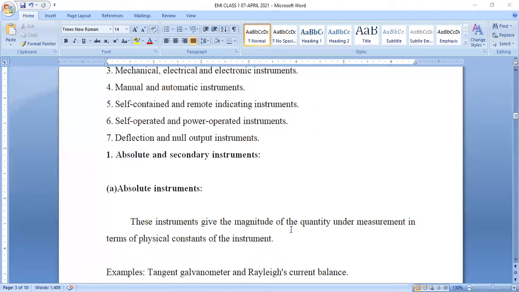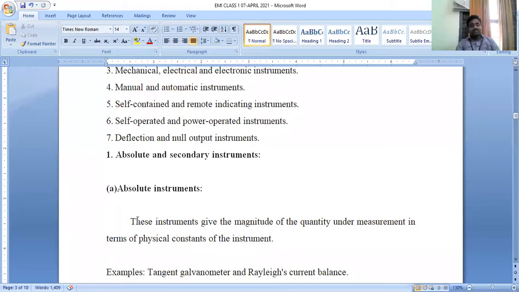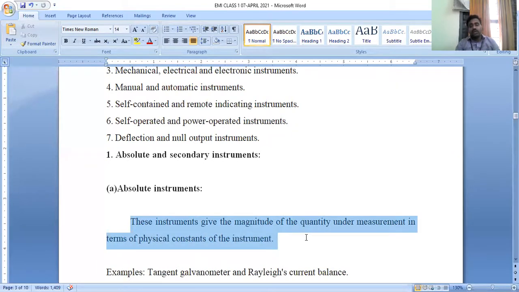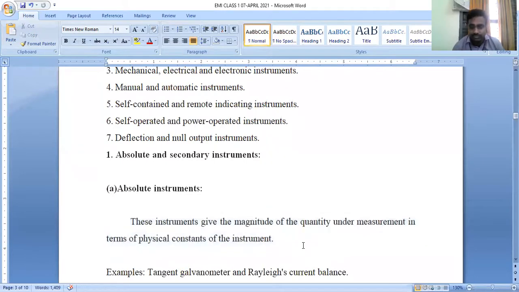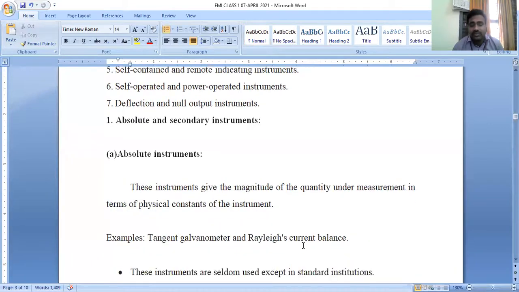That means here we are measuring the physical constants of the magnitude of quantities under the classification of absolute instruments.